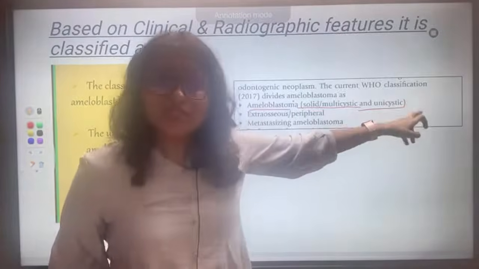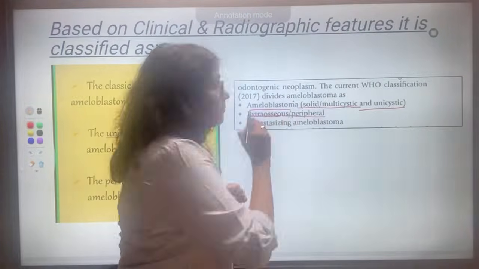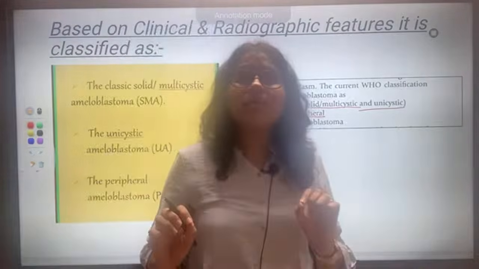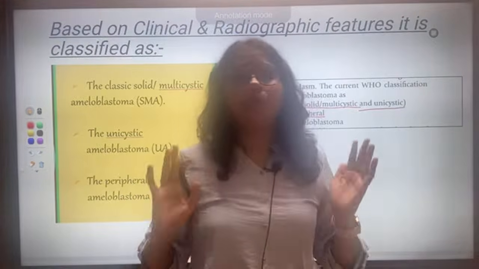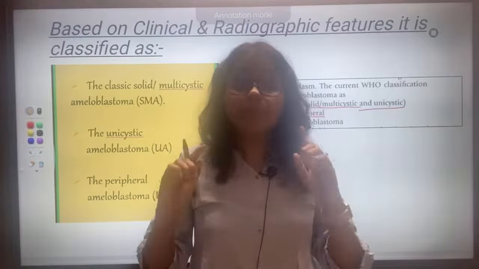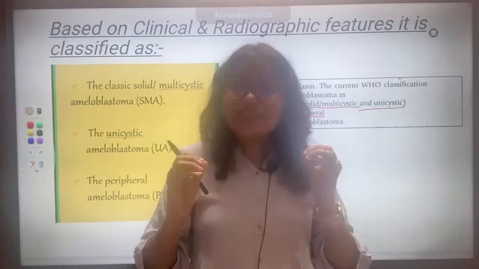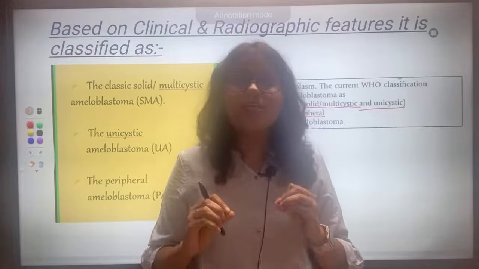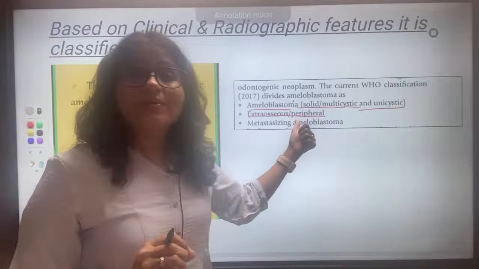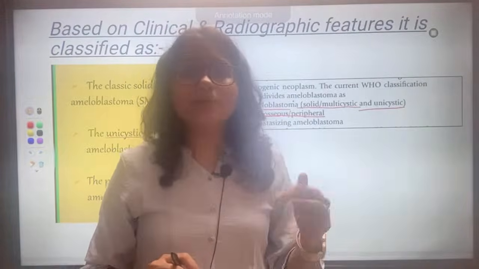Then one more type is there, extraosseous. Remember always, peripheral means out of the bone. If anybody is telling you peripheral, the term peripheral means outside of the bone, right? Usually ameloblastoma is central, that is, it is within the bone, intraosseous. But another variant of ameloblastoma is peripheral or extraosseous, outside the bone, maybe in the gingiva.